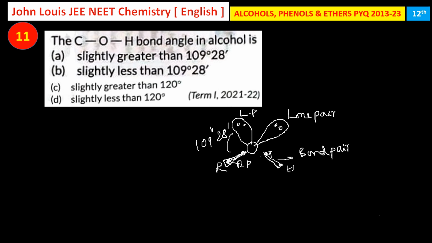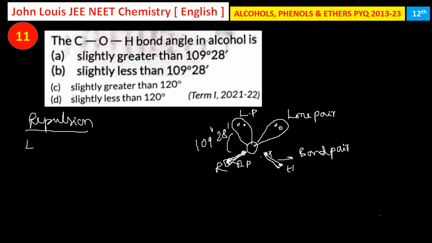Why? Because all the electron pairs are not of the same category. 2 are lone pairs and 2 are bond pairs. Since they are all electrons, there will be repulsion among these 4 electron pairs. But you should know the order of repulsion. Where will the repulsion be greater? The lone pairs of electrons will have greater repulsion. Why? Because they can move freely, they are not involved in any bond formation. Therefore there will be more repulsion, and they are also of the same charge, negatively charged. Therefore they repel each other. Since they are free to move, the repulsion will be more.